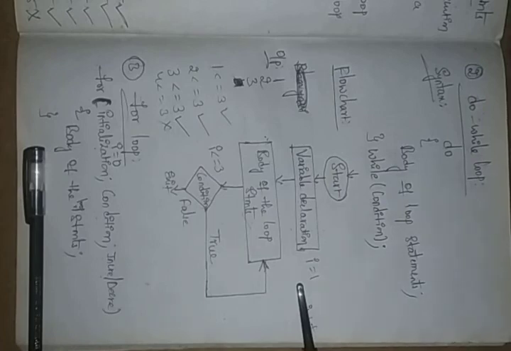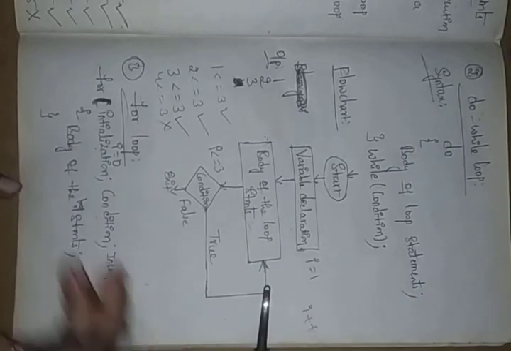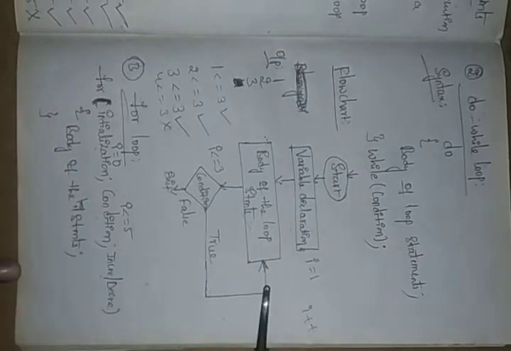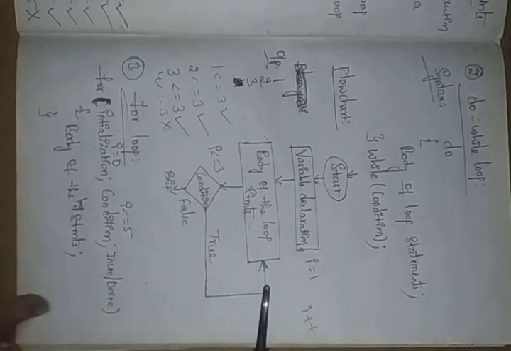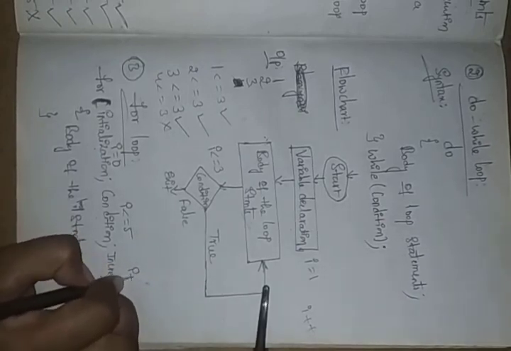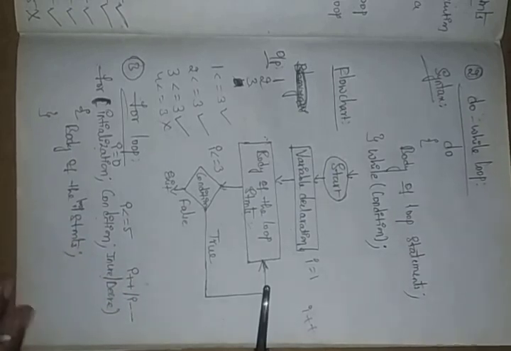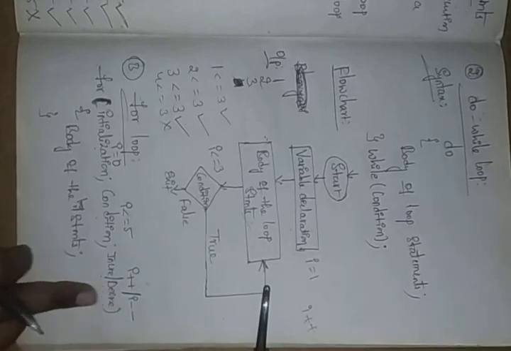i equals 0, right? Here is the initialization, i equals 0. The condition is i less than or equals to 5. And here we have the increment or decrement. Here I am taking the increment, and decrement like this. Just now I am performing the increment, not the decrement.